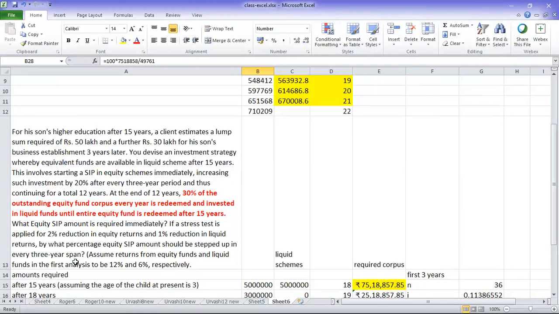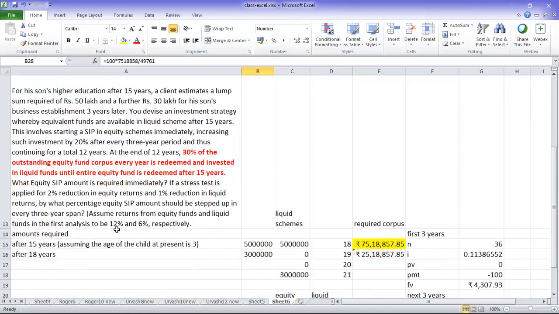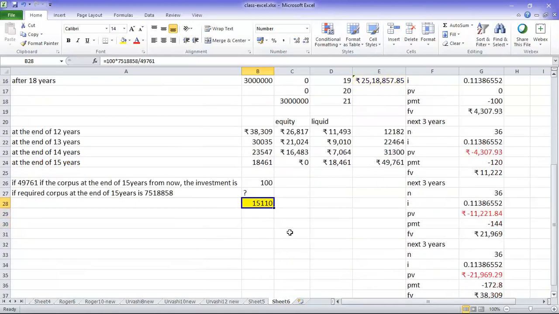So what will happen here is, they are talking about a stress test. So the whole process you have to do keeping 10% as the equity return and 5% as the liquid return. Actually, it's a practice for you. It's very good. Now you have learned how to do it. What you need to do is, same thing you repeat for 10% and 5%. 10% as the equity return, 5% as liquid return. Then you will be arriving at some amount like this.